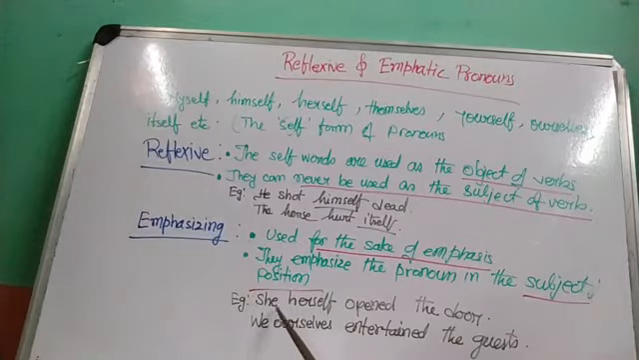Otherwise, if you write she opened the door herself, in this case herself would become reflexive, because it is used as the object of the verb. But here, since it is used before the verb and it is in the subject position, we have to consider the self word as the emphasizing pronoun.